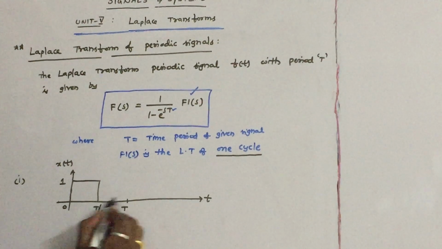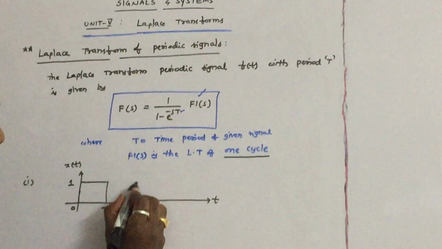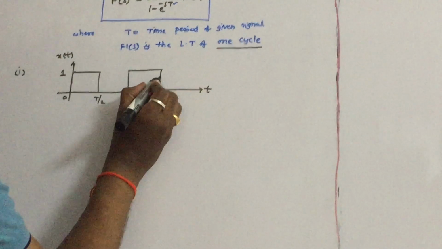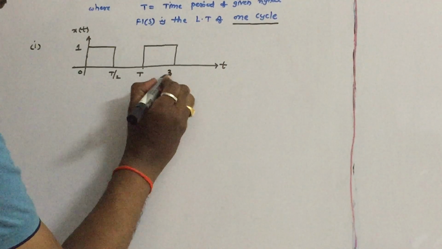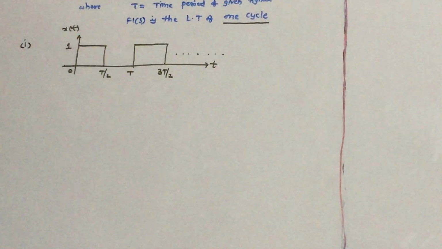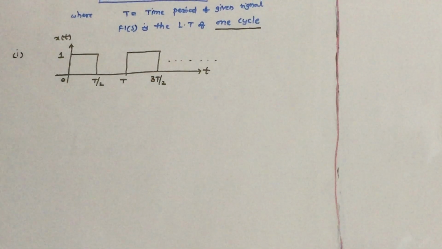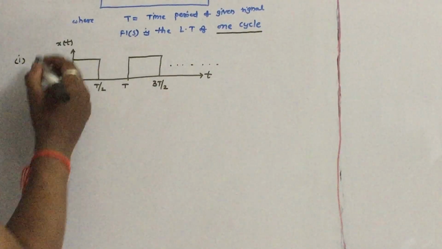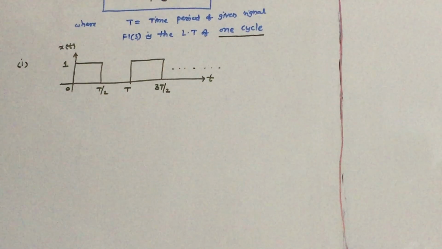From T by 2 to T, there is no pulse. Again there is another pulse, T by 2 to 3T by 2, and so on. The waveform is given like this. Find out the Laplace transform of this periodic signal.